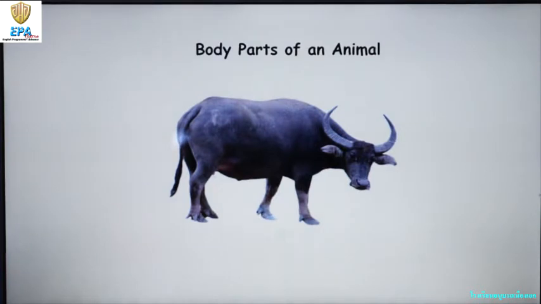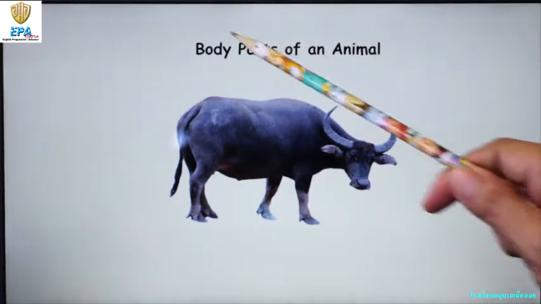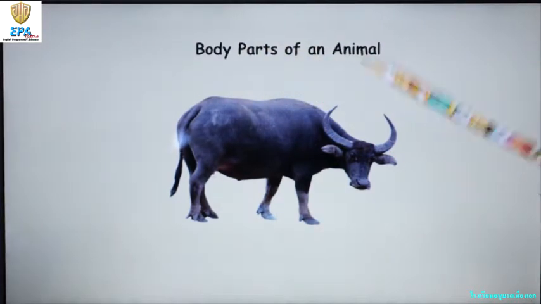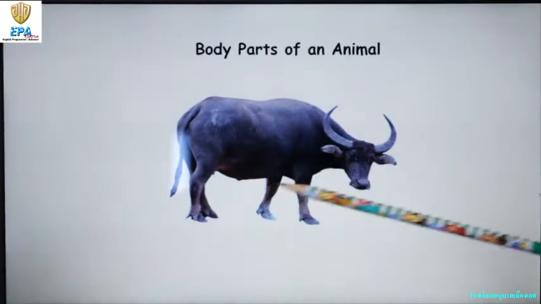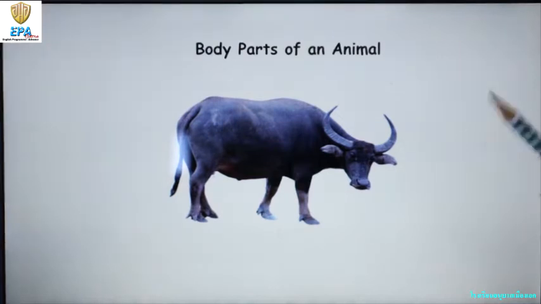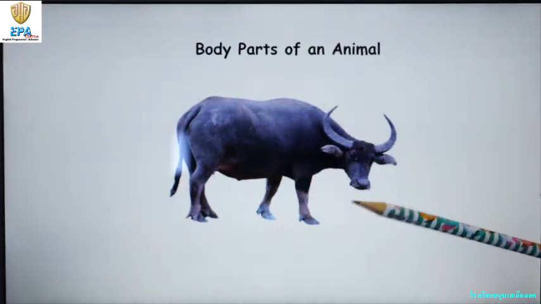Today's lesson, kids, is all about body parts of an animal. So animals also have body parts just like us. And different animals have different body parts. So let's take this animal here as our example. Do you know what animal this is, kids?